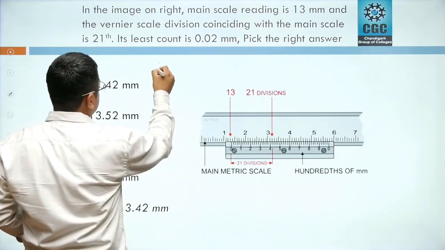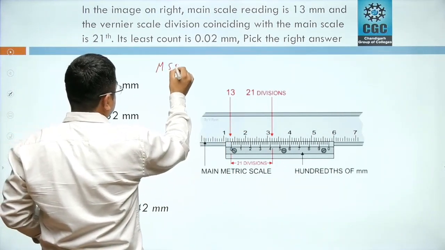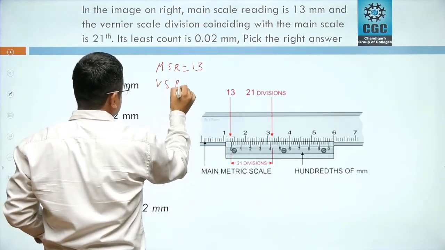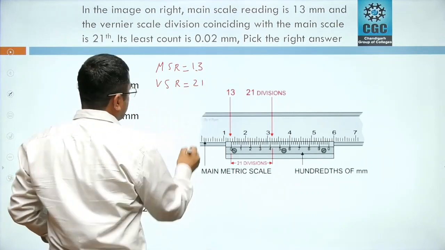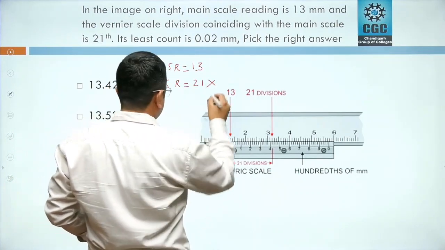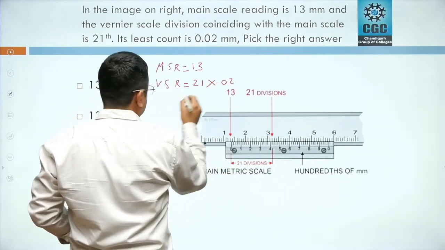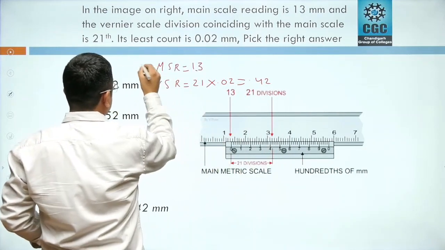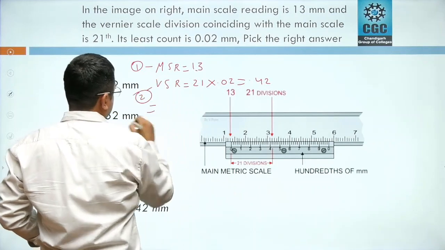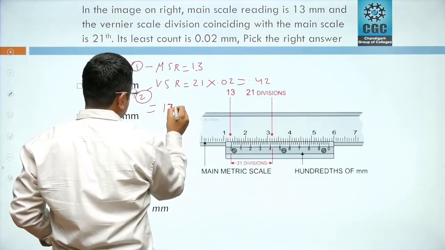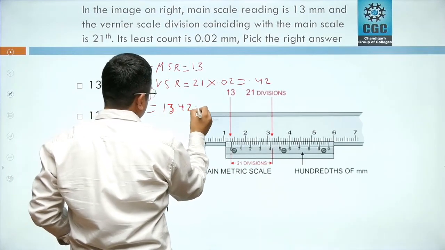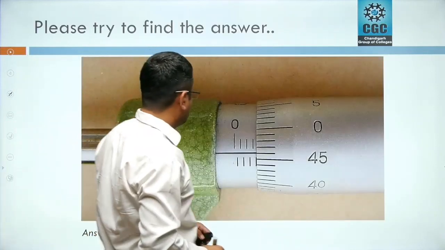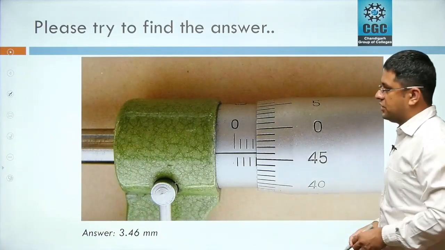So your main scale reading is 13, and the vernier scale reading is 21, and you are going to multiply it with the least count. Your least count is 0.02, so it will be 0.42. If you add these two, it will be 13.42 mm. This is your answer, and this is the correct answer. Now this was the second question given to you by me.